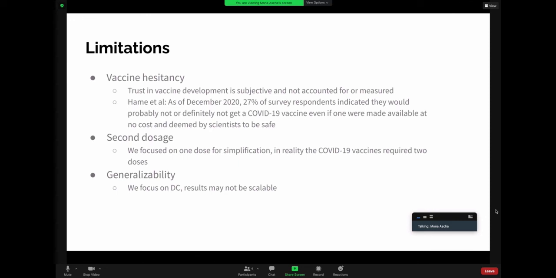In addition, our model focused on providing first doses of the vaccine. The Pfizer and Moderna vaccines are 2-dose vaccines, and we did not focus on second dosage distribution models. Lastly, a limitation is generalizability of our model. We focused our model on the 8 wards in the District of Columbia, and we realized that the results of our model may not be scalable as vaccination is a nationwide effort.